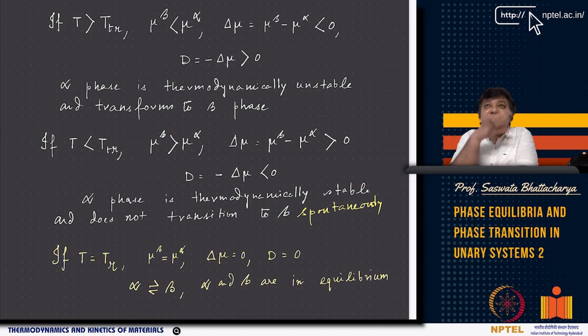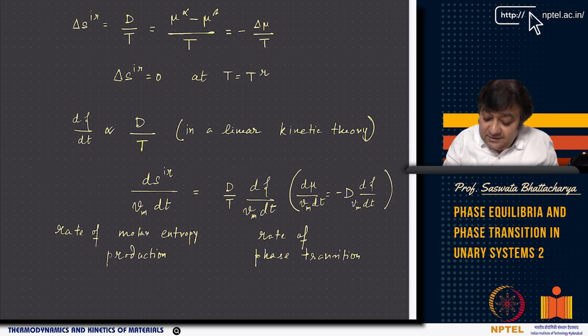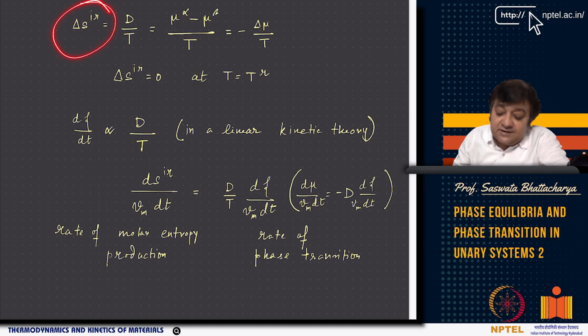When d is greater than 0, we can immediately understand that the phase that has high energy is the unstable phase, and we are looking at that unstable phase as the starting point and trying to transform it to beta phase. However, this will proceed as a function of time. How fast or how slow is not in the ambit of thermodynamics, so you have to use kinetic theory, and we can write these types of equations. Here delta S_irr is already defined as minus delta mu by T.